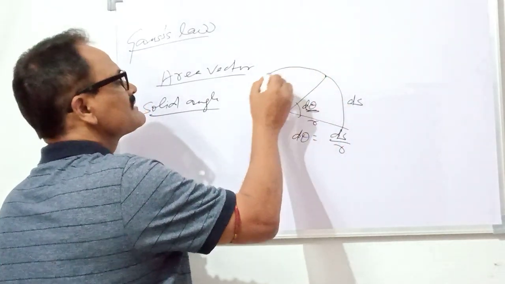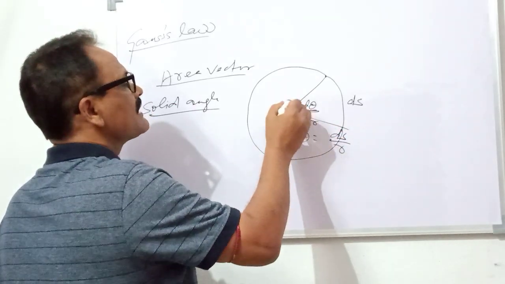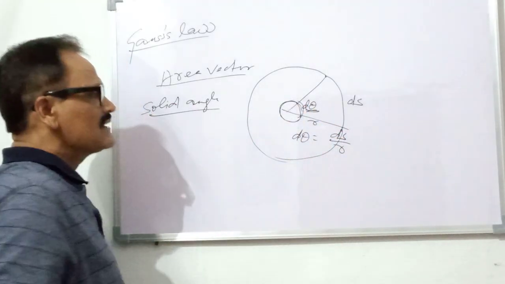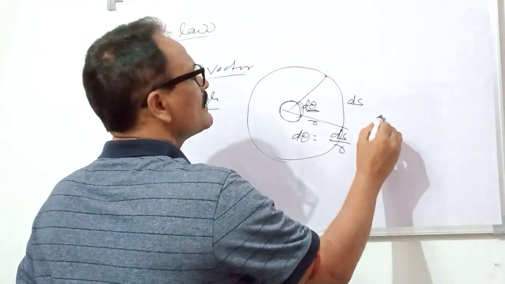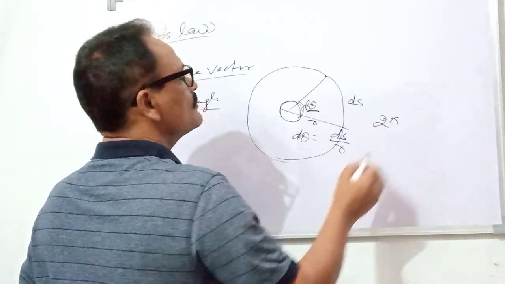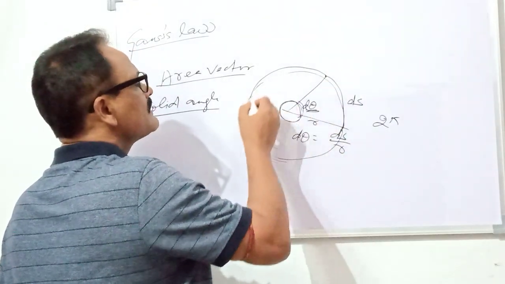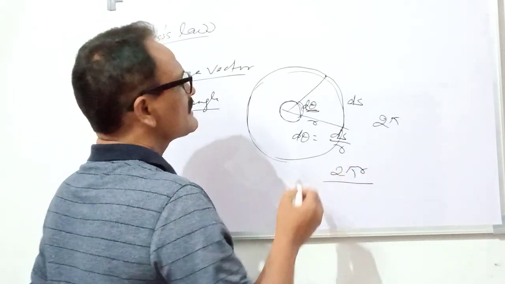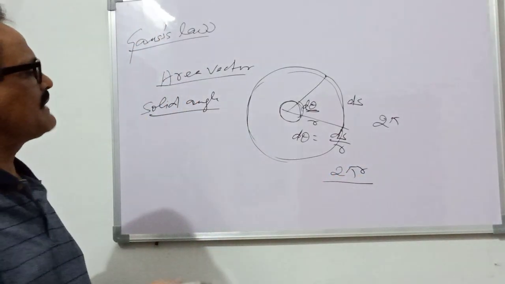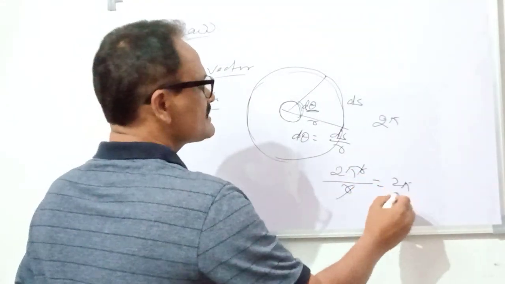When it completes the circle, this is the total plane angle, whose maximum value is 2 pi. The total arc in this case is 2 pi r, which is the circumference. So circumference divided by radius is 2 pi, and its unit is radian.